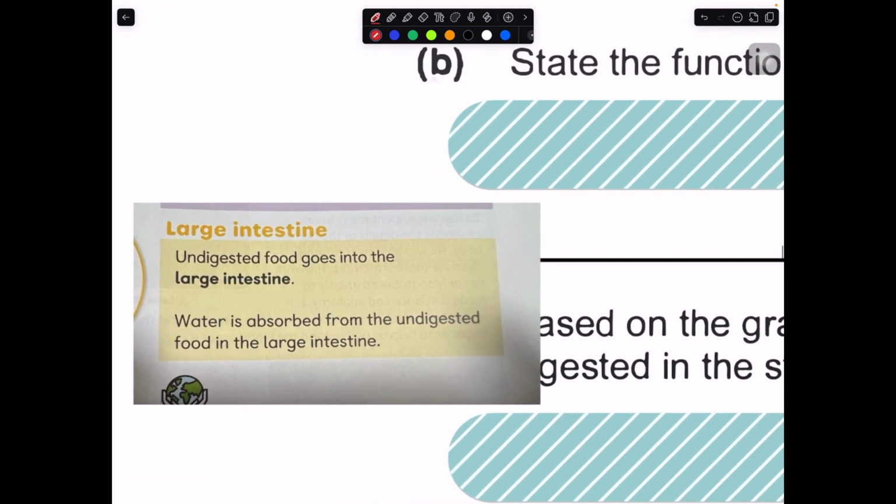So this is what is being written in textbook. Water is absorbed from the undigested food in the large intestine. So we will use the word undigested food, we will not use waste. Do you really need to include mineral salts? Don't really need. Water is good enough. Okay, but there's something that's missing. Okay, into the bloodstream. Into the bloodstream. So let me just write it down.